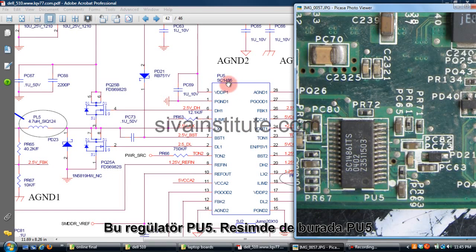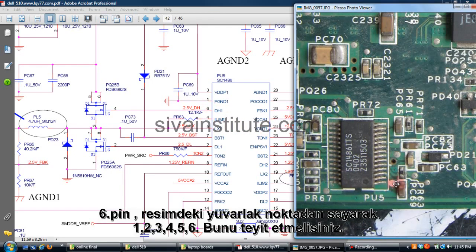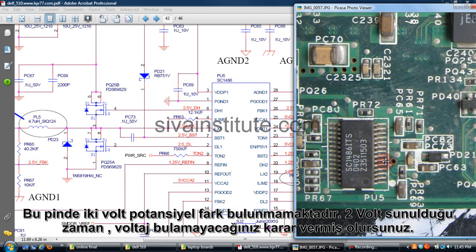This is oscillator IC PU5, SC1486. This is the oscillator IC. You should check here pin number 6. This is the dot, pin number 1, 2, 3, 4, 5, 6. You should check here whether 2 volts is there or not. When 2 volts is present, this IC is okay.